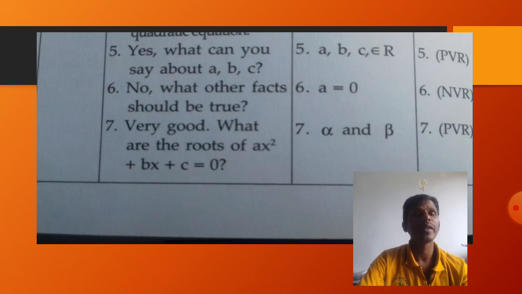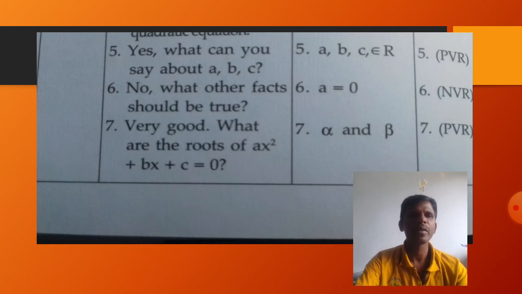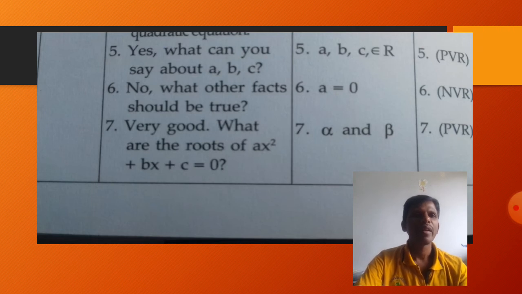So simply no is what here? Yes is positive verbal behavior. No is negative verbal behavior, but immediately they have given some input for the non-verbal behavior. What other factors should be true? They gave the hint. The teacher gave the hint to the student, even though it is a non-verbal reinforcer. So supporting that one, the student has given the reply a is not equal to 0.